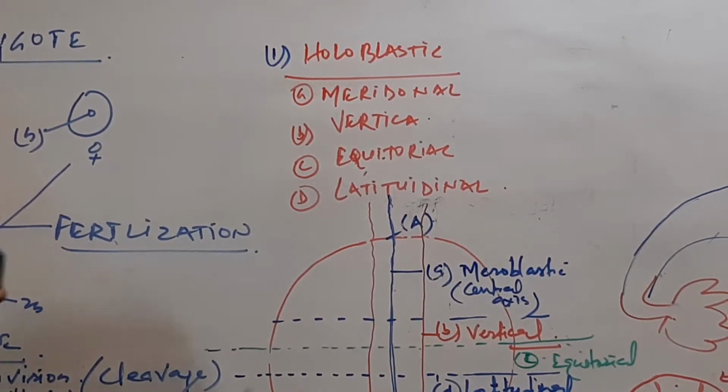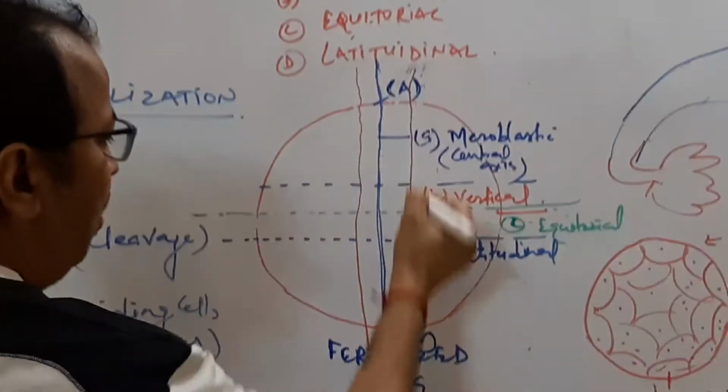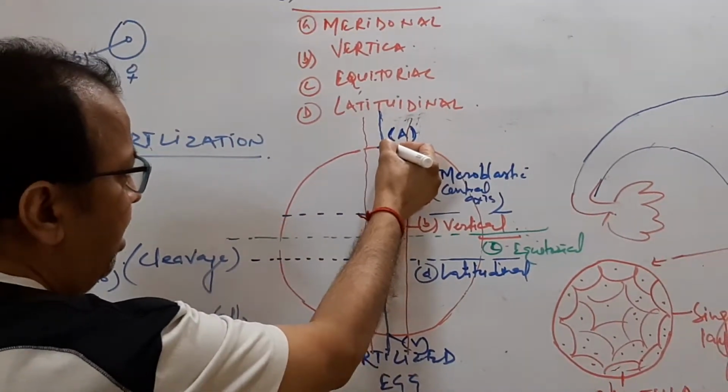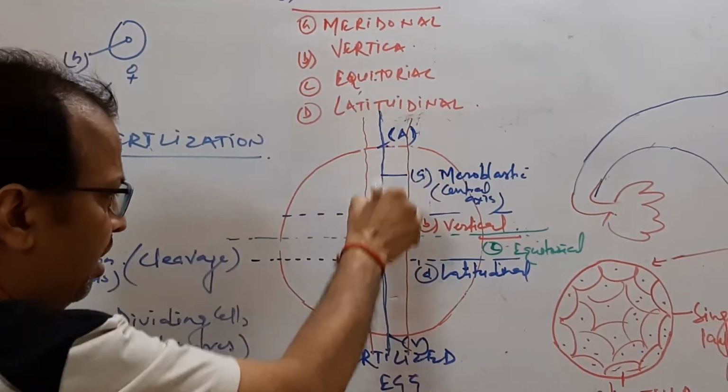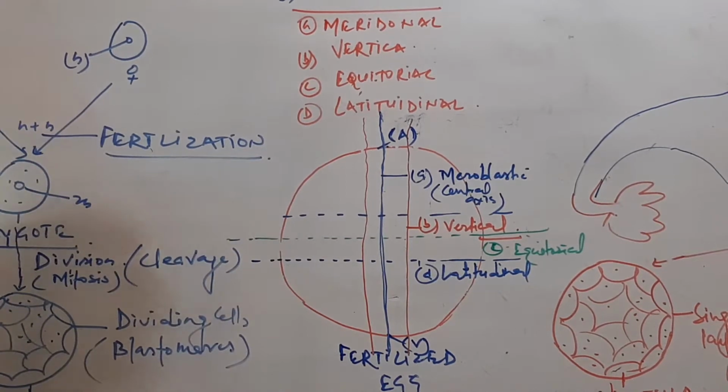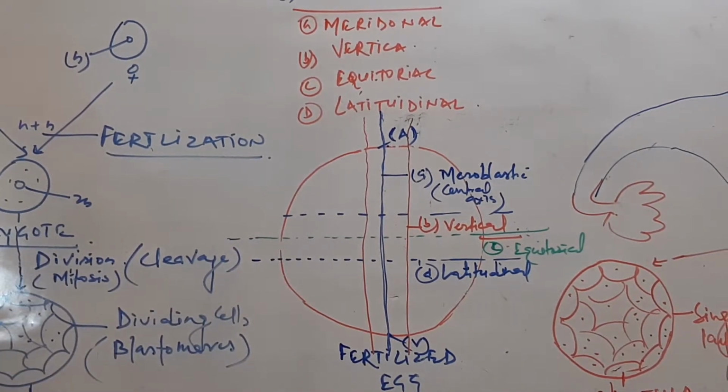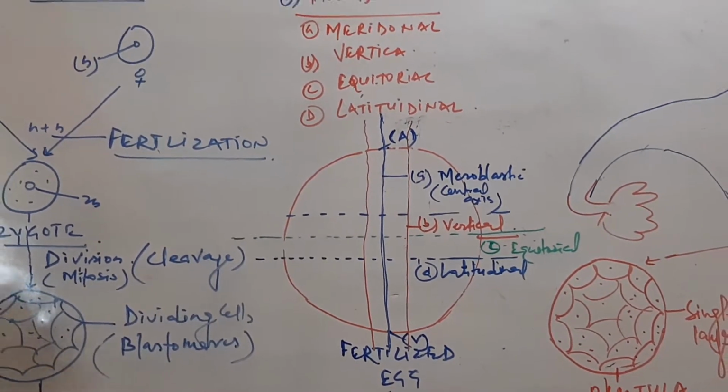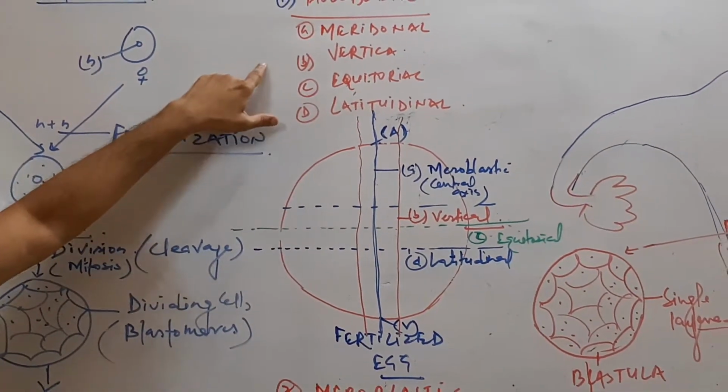Complete division refers to division across the animal pole and vegetal pole, that is, the anterior and posterior. If complete division occurs, that cleavage is called holoblastic. In holoblastic cleavage there are subdivisions.